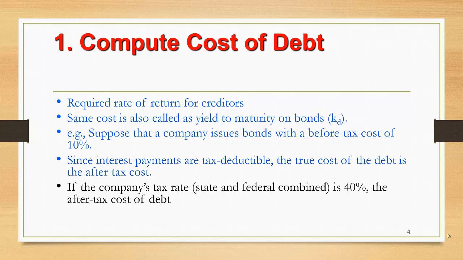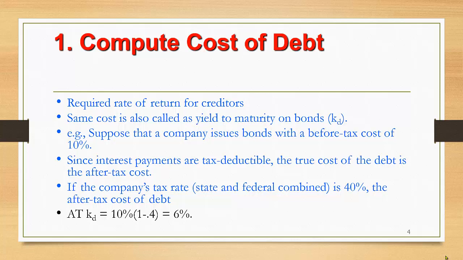If the company's tax rate, state and federal combined, is let's say 40%, the after tax cost of debt will be, as you can see, that we just need to multiply the cost of debt by 1 minus the given tax rate. So this will come to 6%.